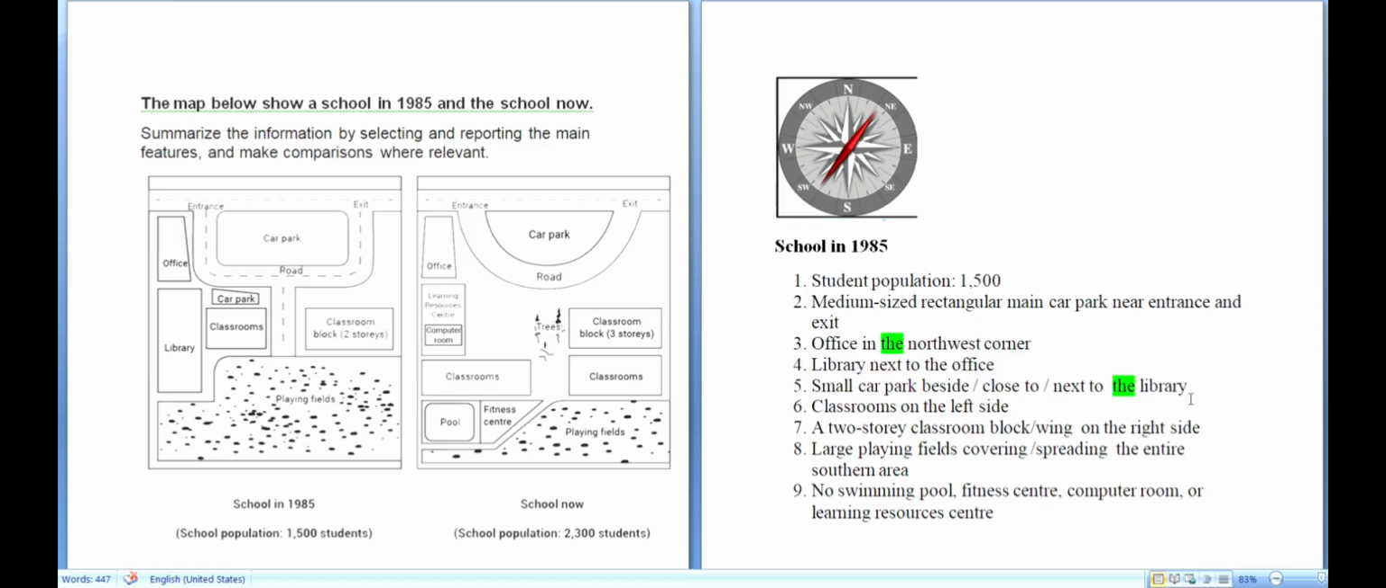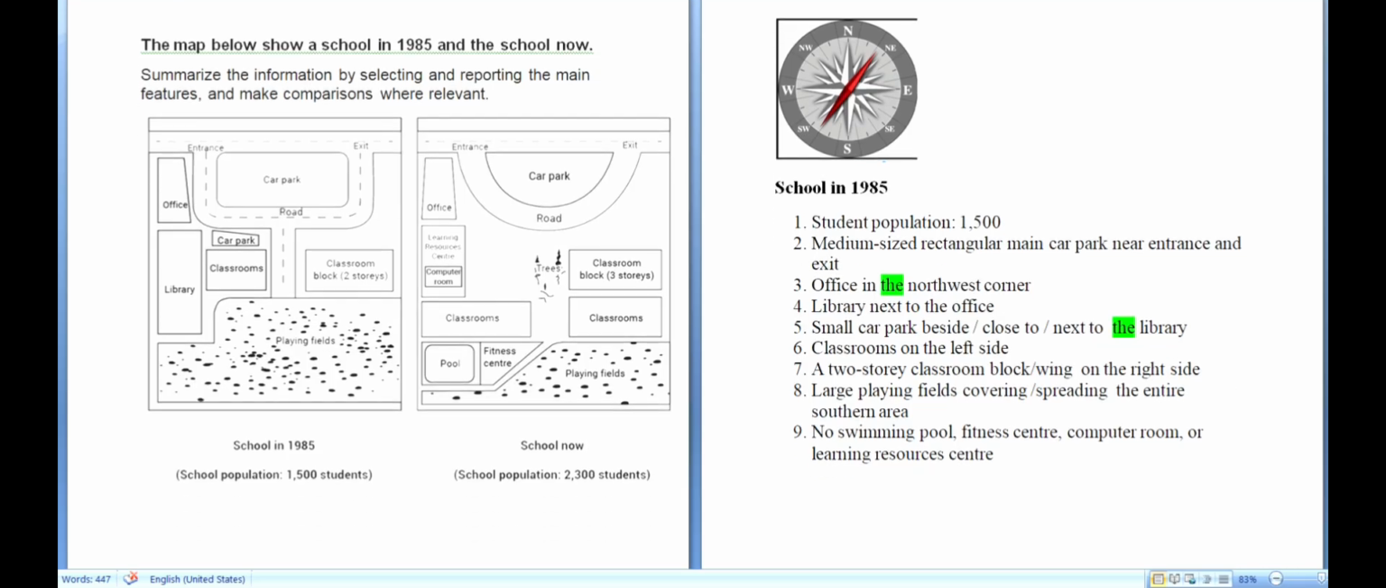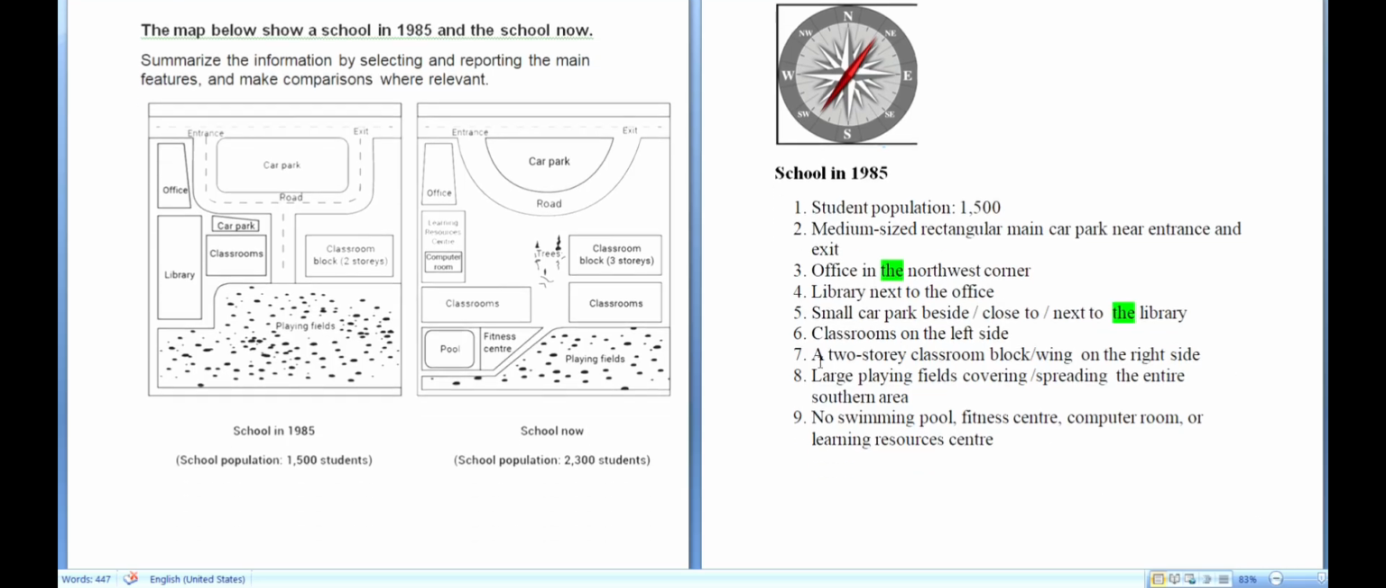Next, we are speaking about the classrooms. And what are they? Classrooms on the left side. On the left side. Again, the article "the" is important. Moving on to the seventh one, it is a two-story classroom block. It is always "a" when you are first introducing it. So, article "a" is important. You can address it as block or you can call it wing, both are good words. Where is it? On the right side. It is not in the right side, it is on the right side.